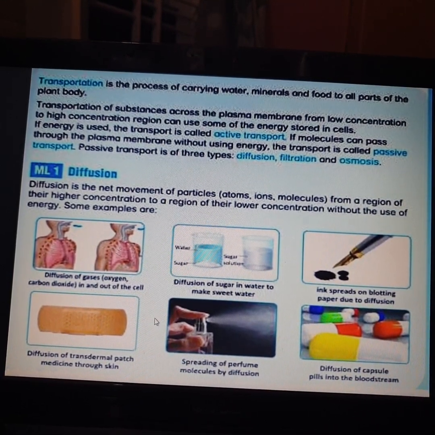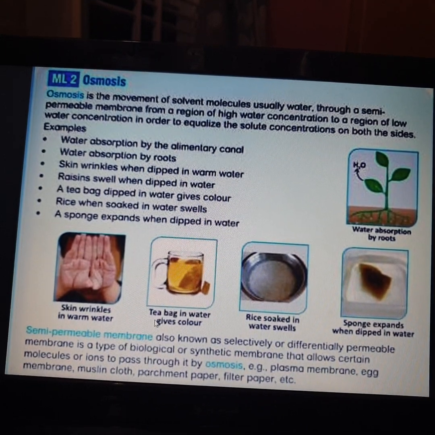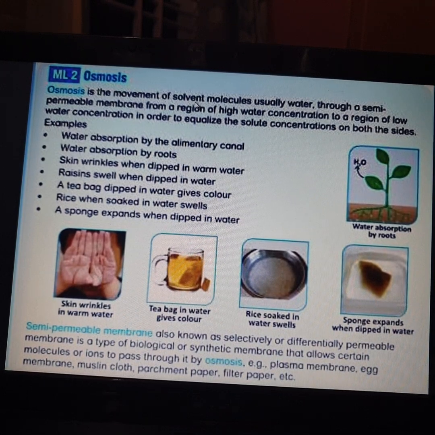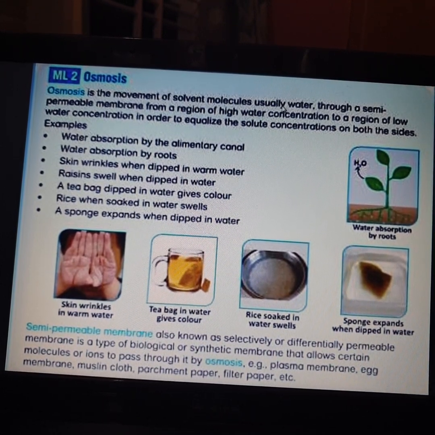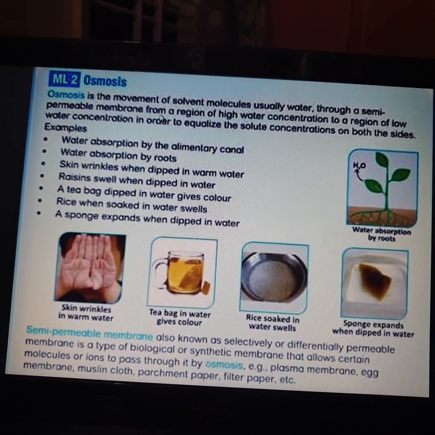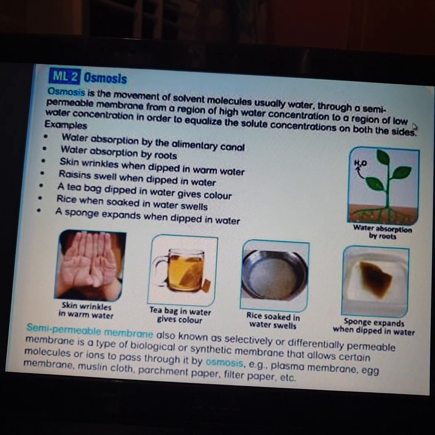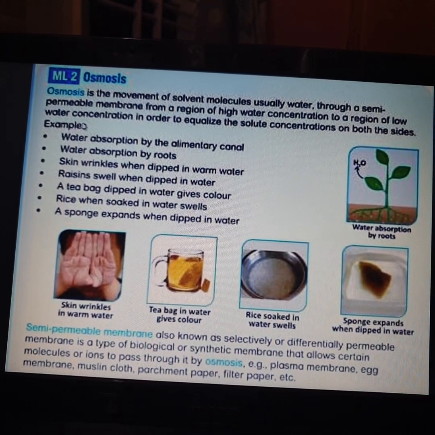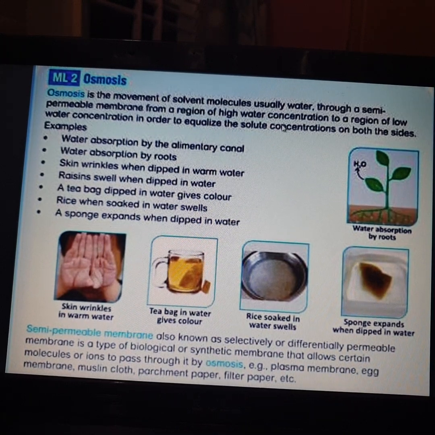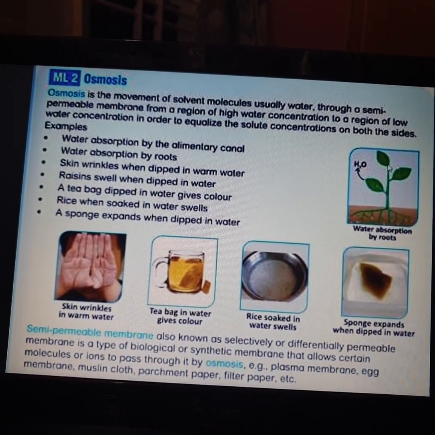Okay, so next is osmosis. Osmosis is the movement of solvent molecules, usually water, through a semi-permeable membrane from a region of high water concentration to a region of low water concentration in order to equalize the solute concentrations on both sides.